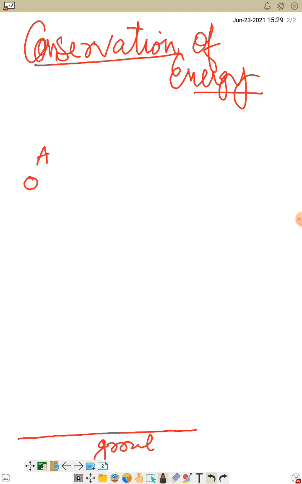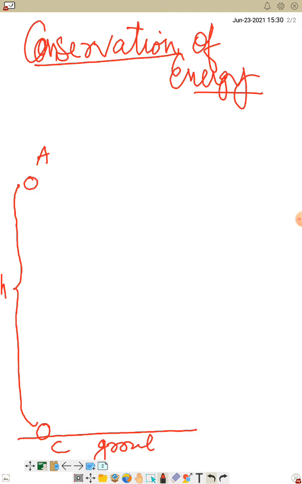So I am holding the stone at this height, and let this height be H. Ground देखि कतिको माथिसम्म छ? H height को माथिसम्म छ. So when I drop this stone, it is going to drop and reach the ground here at a point. Suppose say this is my C. Are you getting my point? So when this stone travels from A to C, at each and every point the energy stored in it, or the energy present in this stone, will be the same, will remain constant.